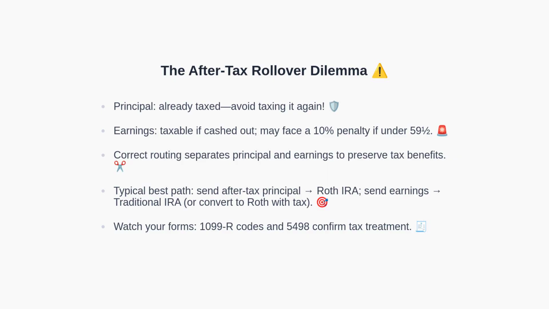Commonly, you direct the after-tax principal to a Roth IRA. You then direct the related earnings to a traditional IRA to keep them tax-deferred, or to a Roth IRA if you are comfortable paying tax on that conversion today. Verify treatment using the 1099-R and 5498 forms. Now that the stakes are clear, let's visualize the decision path.